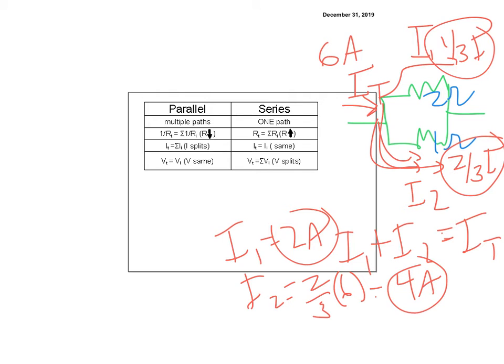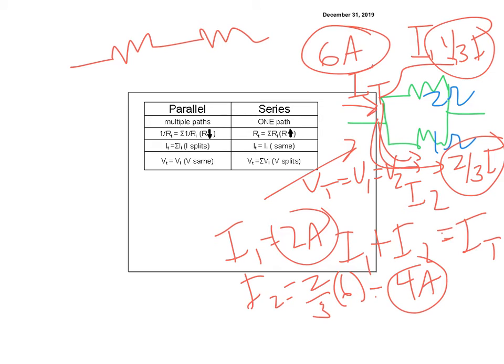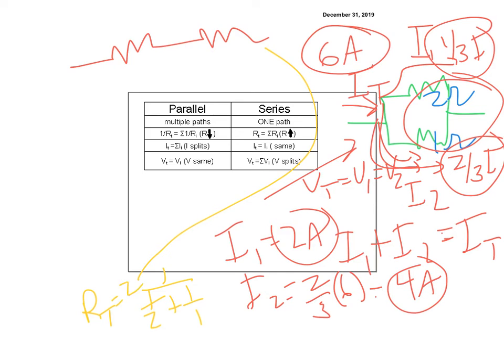Now, conversely, let's say we're trying to figure out what the voltage drop is over a series circuit. Because remember, the voltage drop here, if I wanted to figure out the voltage, it's going to be the same as the total, right, because it's in parallel. So if I know I have 6 amps, and then I can figure out my total, I might as well finish that one, right? So for this guy, let's make a line over here. So for this guy, we know that my total resistance is 1 over 1/2 plus 1 over 1, which is 1 over 3/2, which is 2/3. So my resistance total is 2/3.